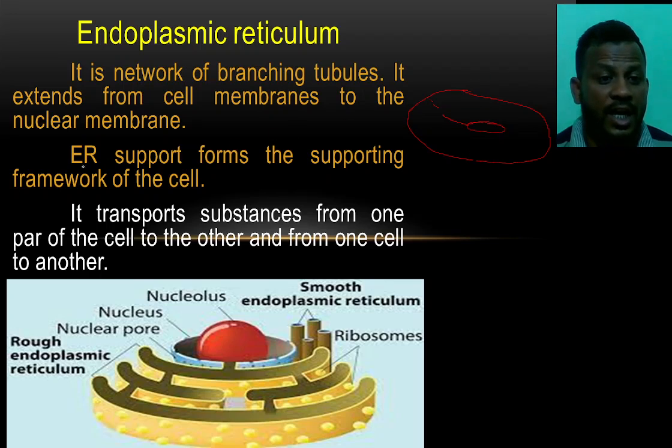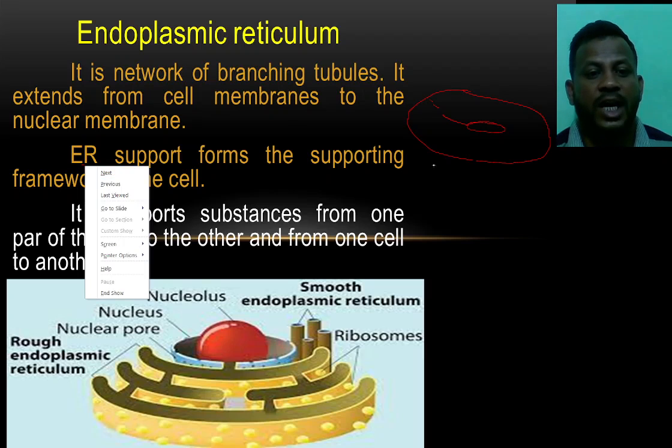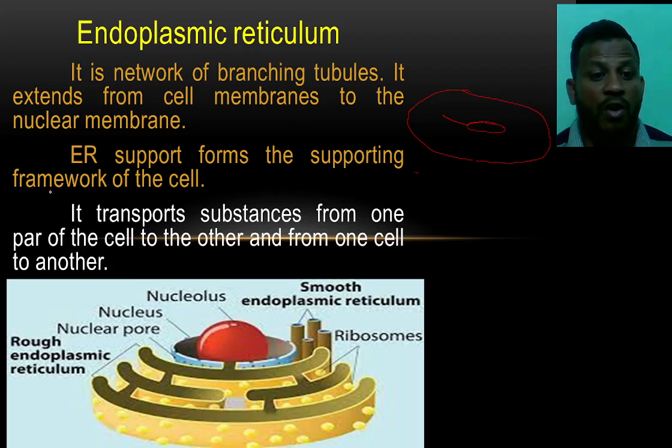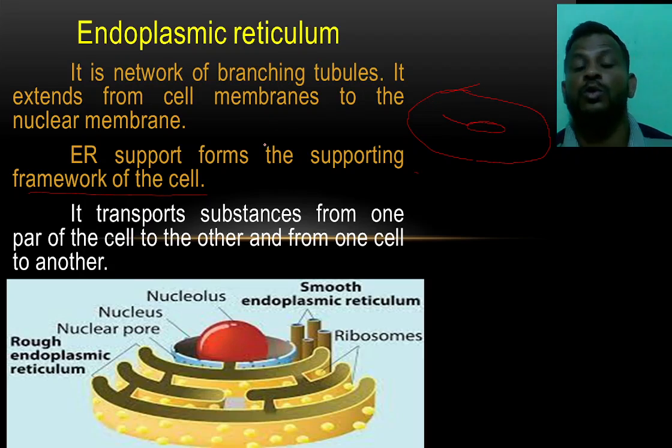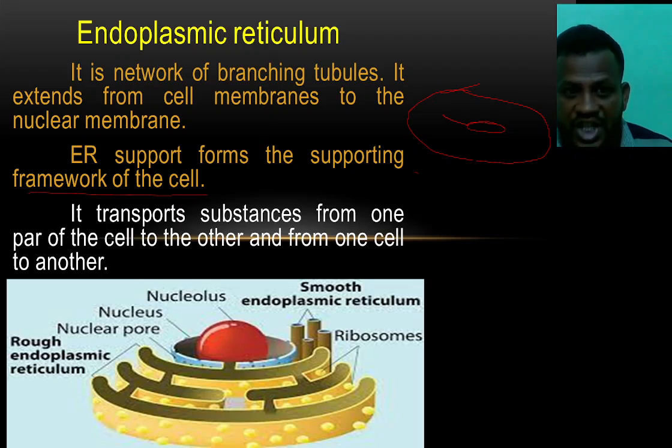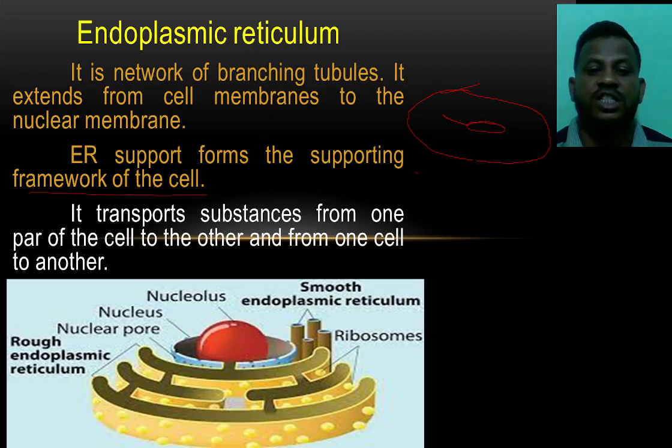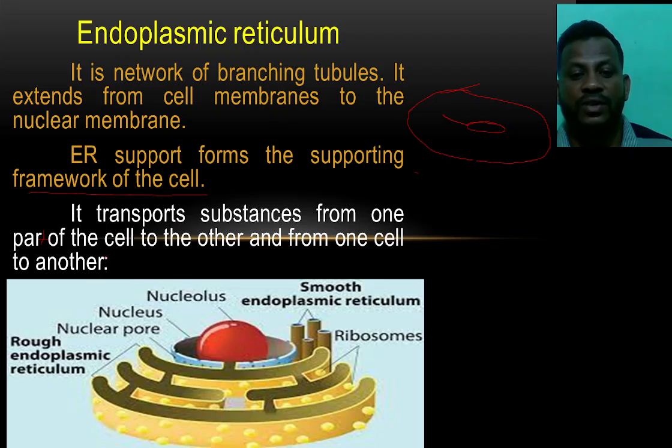ER means endoplasmic reticulum. It forms the supporting framework of the cell. It gives support to the cell, to give the frame, to give the shape. It transports the substances from one part of the cell to another part, and from one cell to another cell.